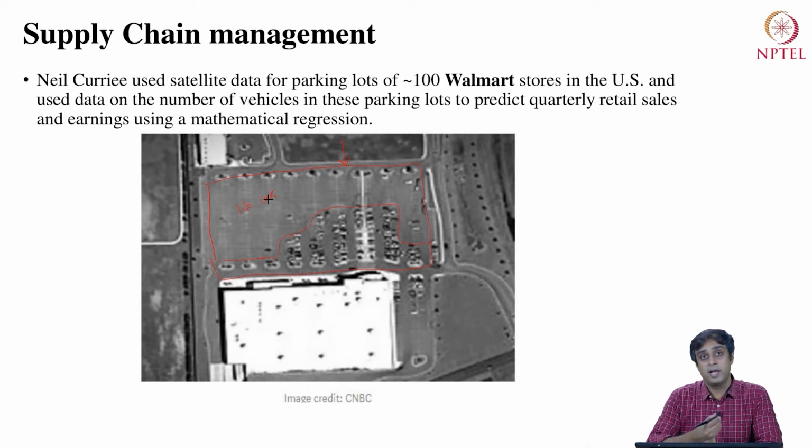The other thing that you can see is that you can imagine that one can use software to actually count the number of vehicles that are parked in this parking lot. So you can tell at a given point of time how many vehicles are parked in this parking lot, which gives you a signal of how many customers, how many consumers might be visiting this Walmart store at that given point of time.